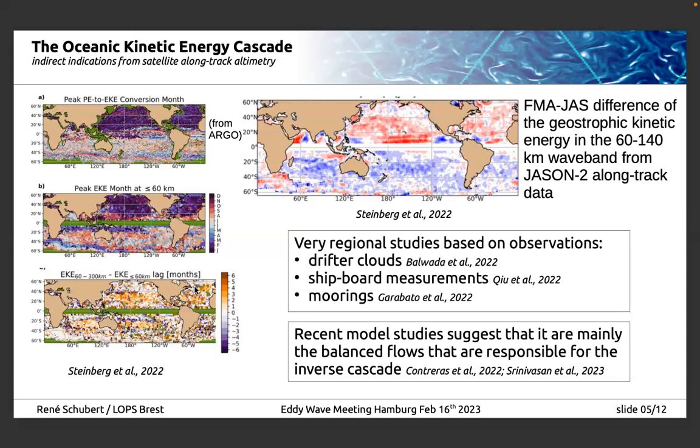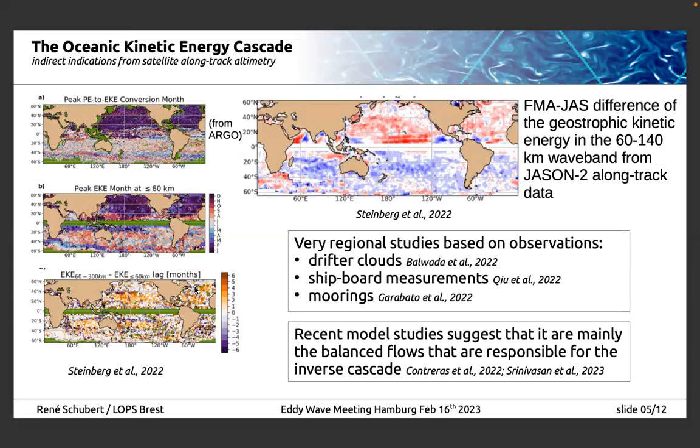Now the inverse cascade and the scale kinetic energy flux, also in the forward direction, has been investigated only regionally. So regional maps have been produced by simulations. And as we also heard yesterday, there are progresses computing the cascade from observations. For example, Bavara et al. 2022 derived the cascade from drifter clouds in the Gulf of Mexico. Qiu et al. also used structure functions to estimate the cascade from shipboard measurements along 165 degrees east. And Garabato et al. used the OSMOSIS mooring in the Northeast Atlantic to estimate the cascade.